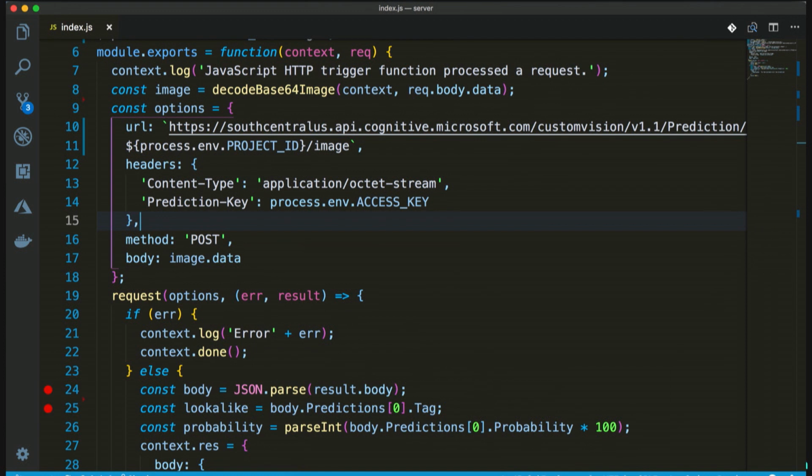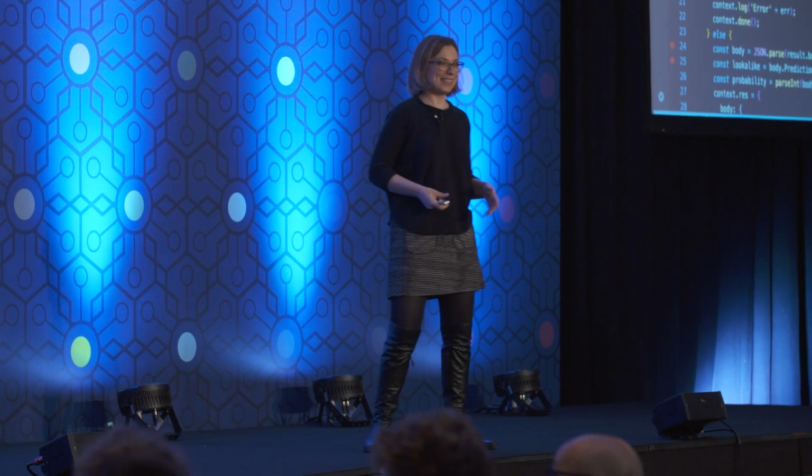And to take this one step further, this is part of the Angular app where we're calling the prediction API, to get those similarities. And you can see here that I'm actually using an access key directly in my code, in my Angular app. And that's something that's going to go on GitHub, and that's going to become public, and everyone will be able to use my API key. So instead of doing that, I can create a new function that I can call from my Angular app, add there the prediction API, and call directly into my function. So once you start with serverless, everything becomes serverless. You want to solve every single problem with serverless.